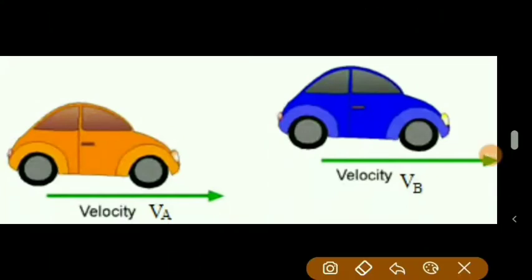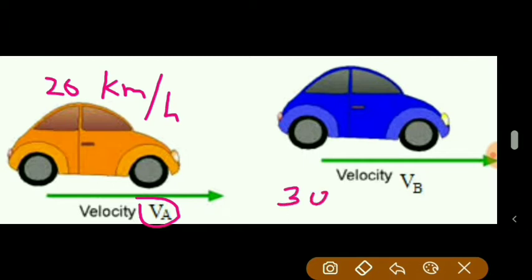Now students, let us take an example. Suppose car A is moving with the speed of 20 km per hour, and car B is moving with 30 km per hour.